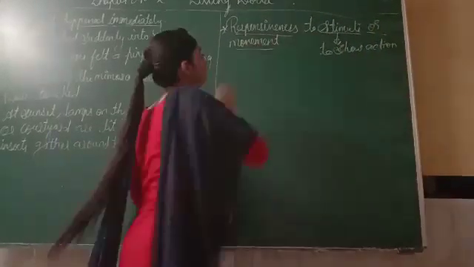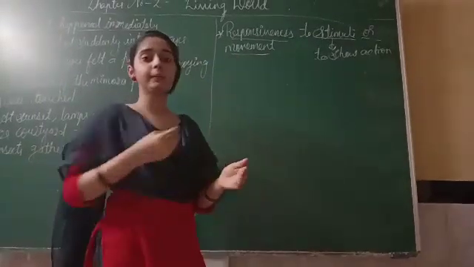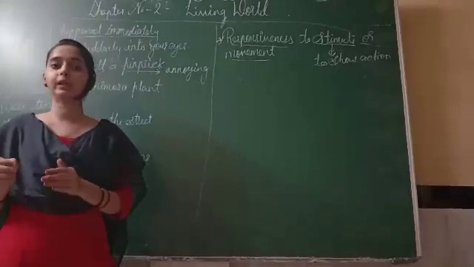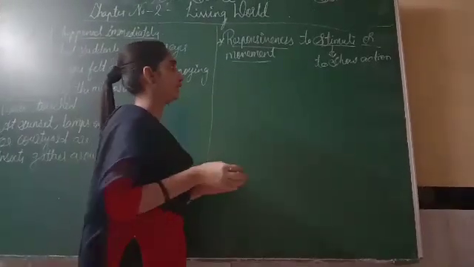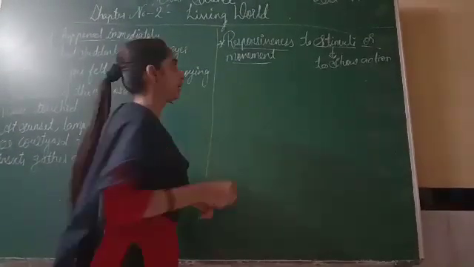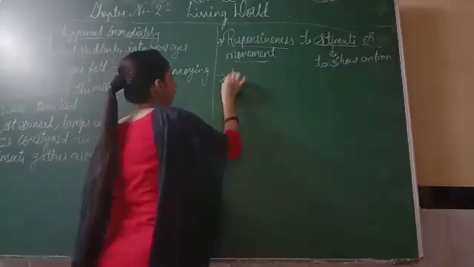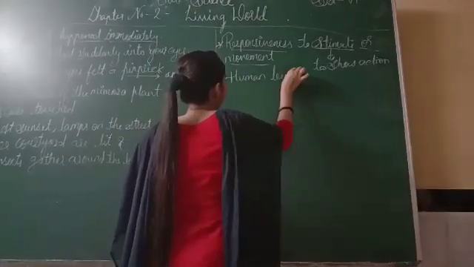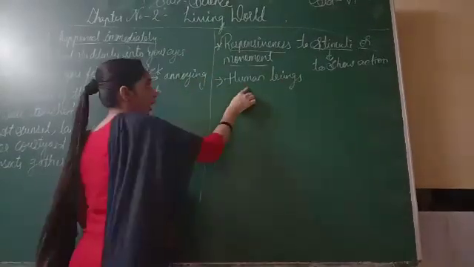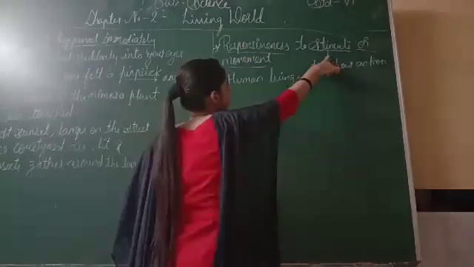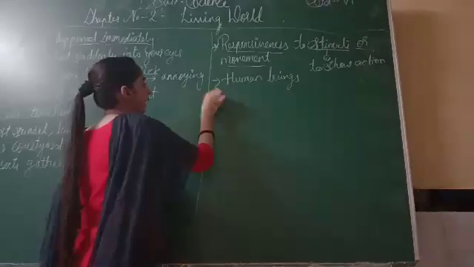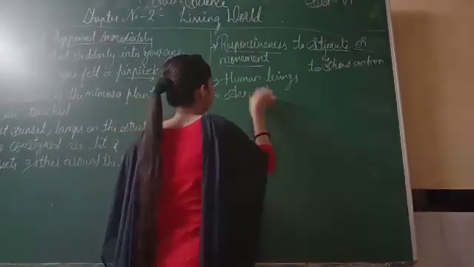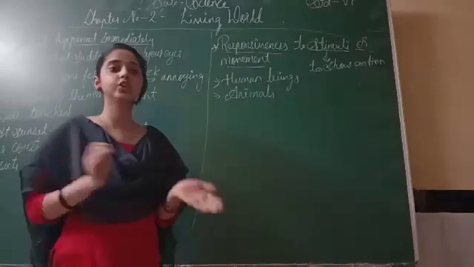Movement means we move from one place to another. Already we know that we are discussing living things, so all living things show response. For example, human beings can move from one place to another. It is called responsiveness to stimuli or movement. In the same way, animals also move from one place to another.